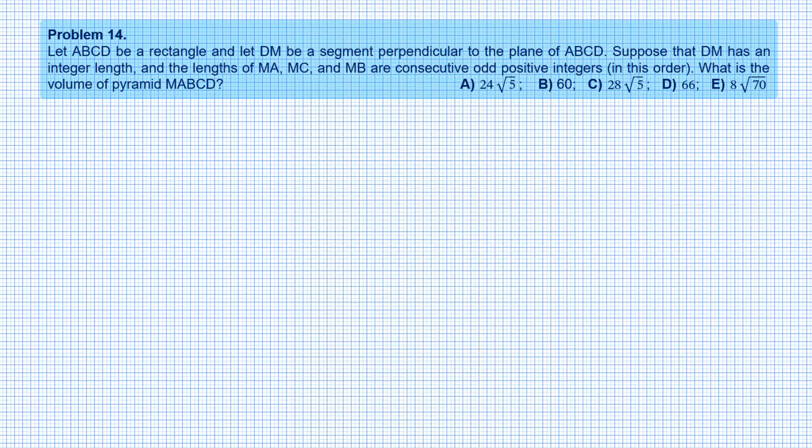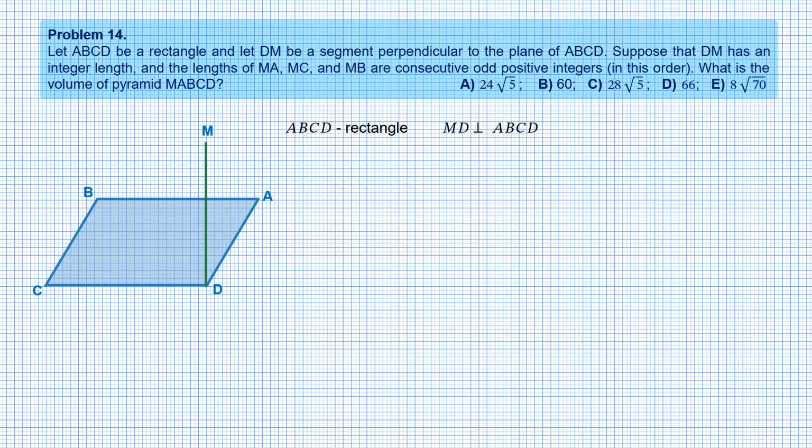So we have a rectangle ABCD which I've drawn a bit tilted since this is going to be a 3D drawing. MD is perpendicular to the plane containing rectangle ABCD, and the length of segment MD is a positive integer m. The lengths of segments MA, MC, and MB are consecutive odd positive integers.